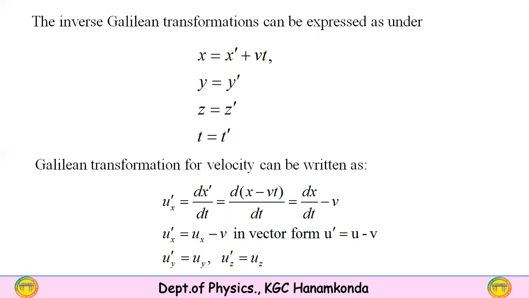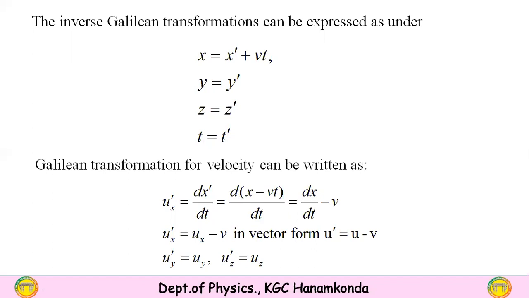But we have already written x dash equals x minus vt. Substituting, dx dash by dt equals d by dt of x minus vt. Differentiating with respect to time, we get dx by dt minus v.